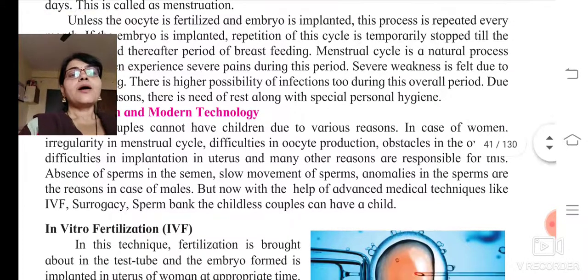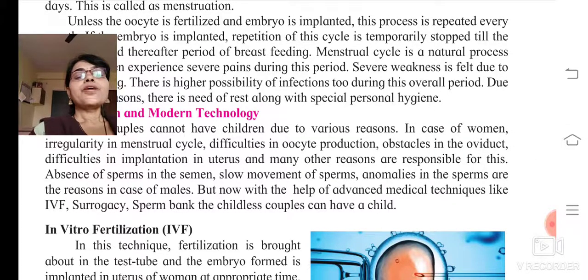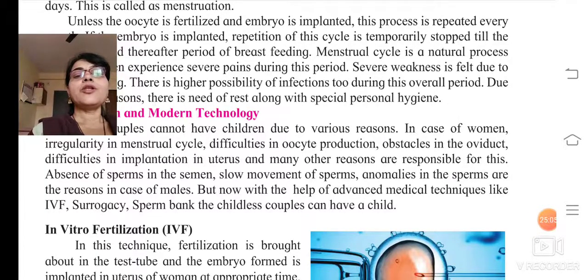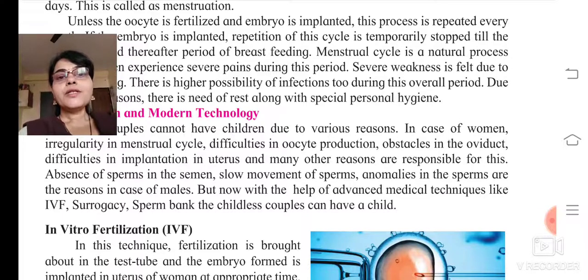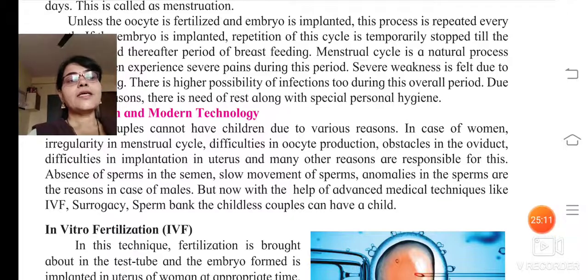The couples who do not have children, according to the problems they are facing, can take the treatment from any one of the techniques given below. We will study these techniques in detail in the next video.